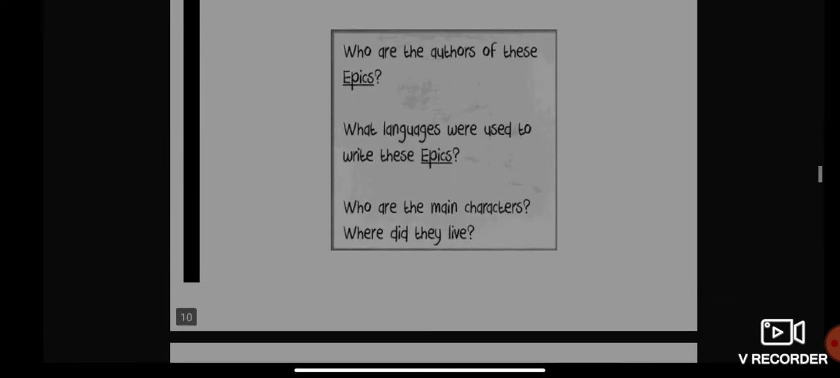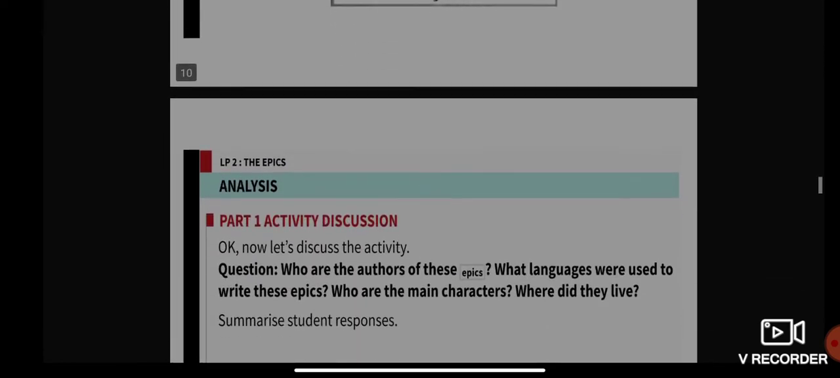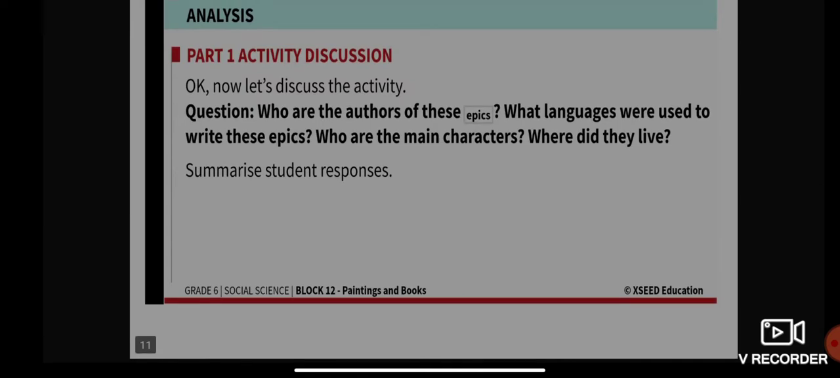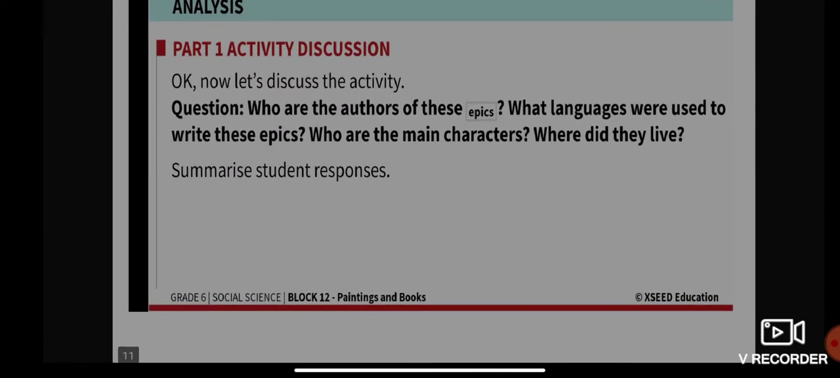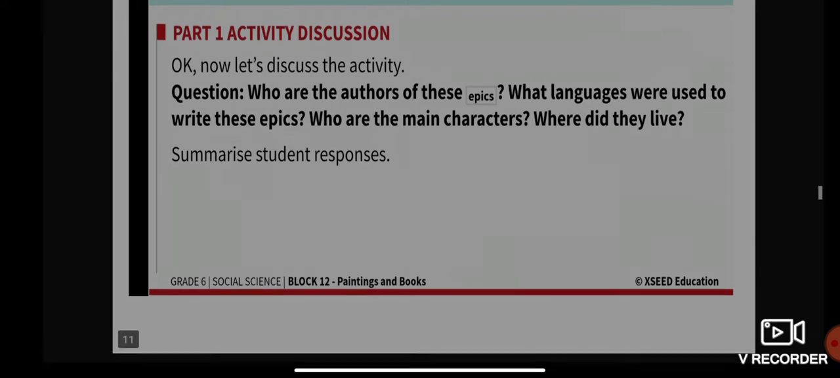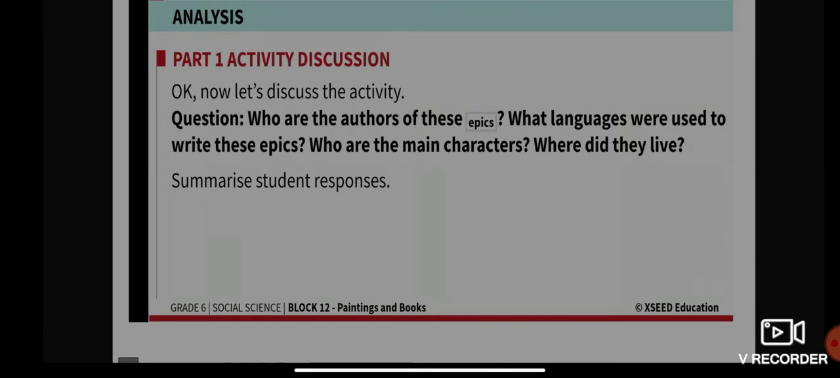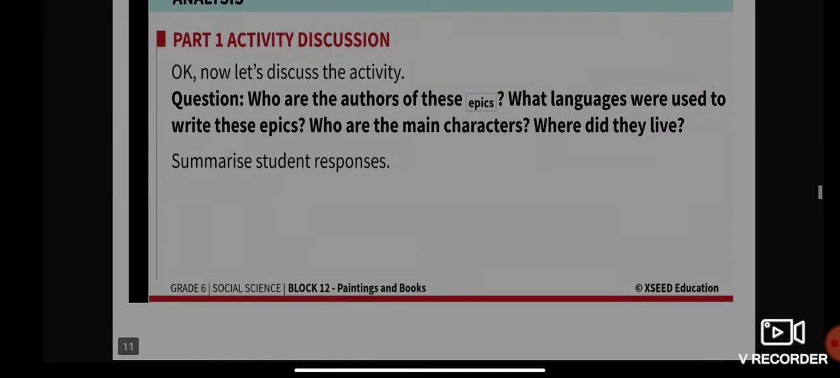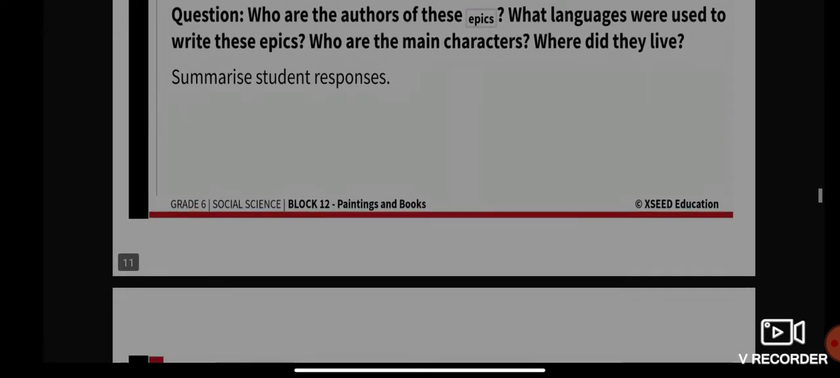So we'll just proceed with our discussion. Let's discuss the activity. I am sure the question is very similar now: who are the authors of this epic, what language was used to write this epic, who are the main characters, where did they live. Now I want all of you to listen carefully to our discussion and explanation.